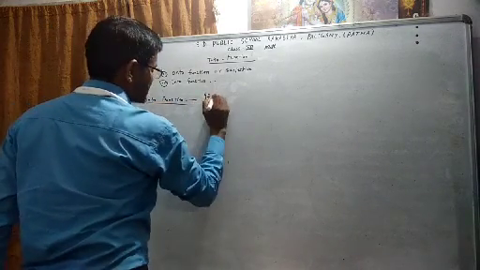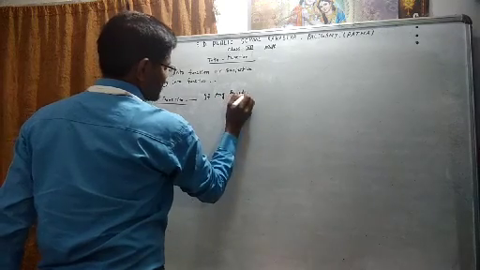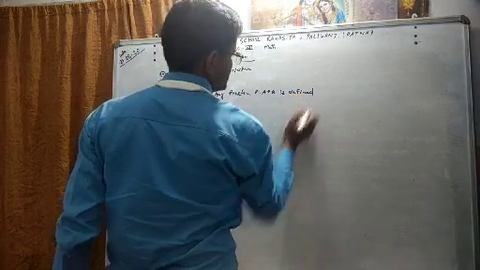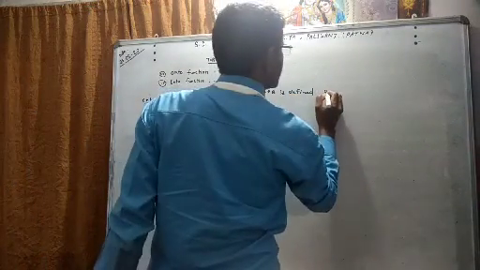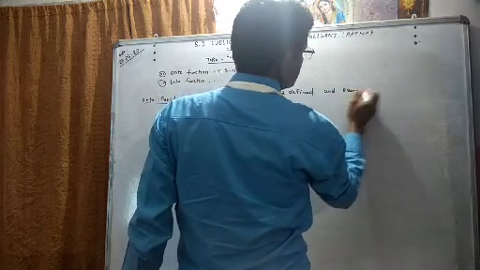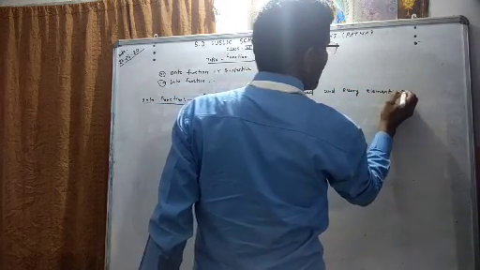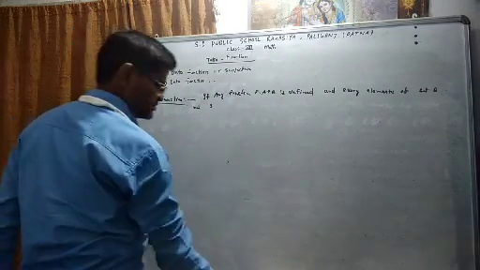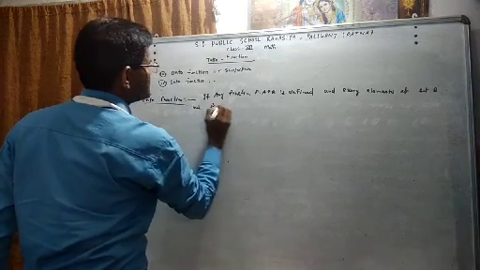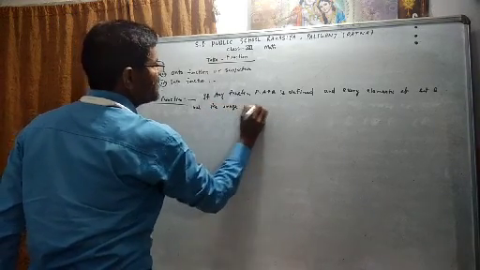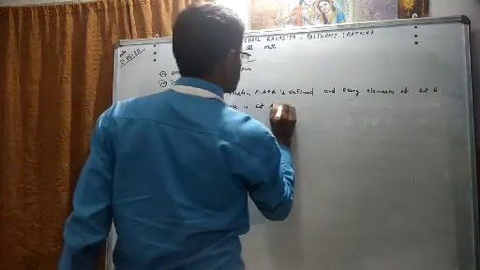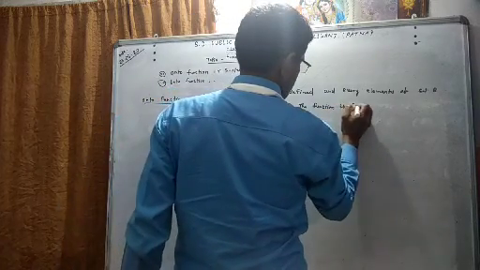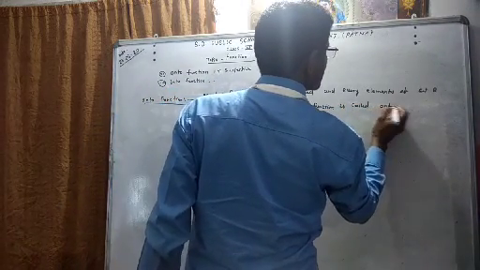Onto function: if a function from A to B is defined, and every element of set B has a pre-image in set A, then the function is called an onto function.